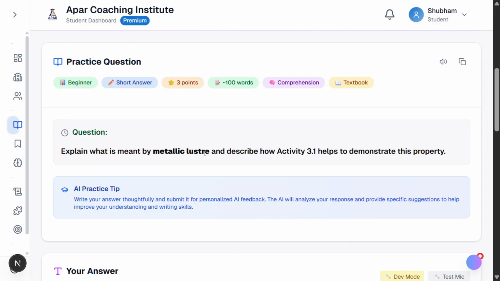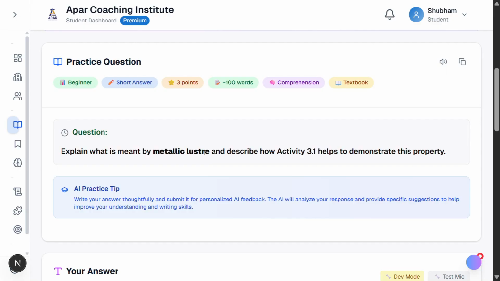Before you start writing, look at the blue AI practice tip box with the graduation cap icon. This tip sets the right expectations. The AI isn't here to judge you with a cold percentage. It's here to analyze, understand, and guide.